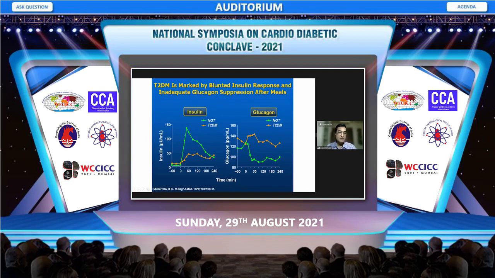So the first phase of insulin response is very important, because it acts in a paracrine way on adjoining alpha cells to suppress glucagon. And see what happens in type 2 diabetes. The first phase insulin response is almost completely gone in these orange lines, and the second peak is also blunted. See what happens to glucagon: it remains high in spite of high glucose, when it should have been suppressed.